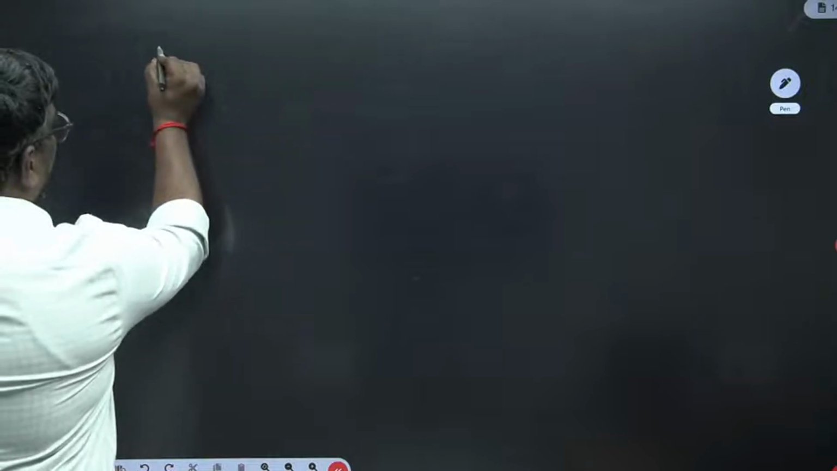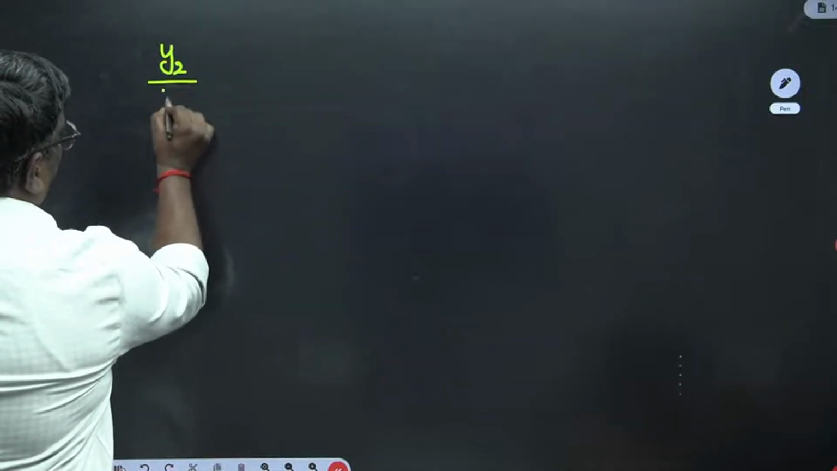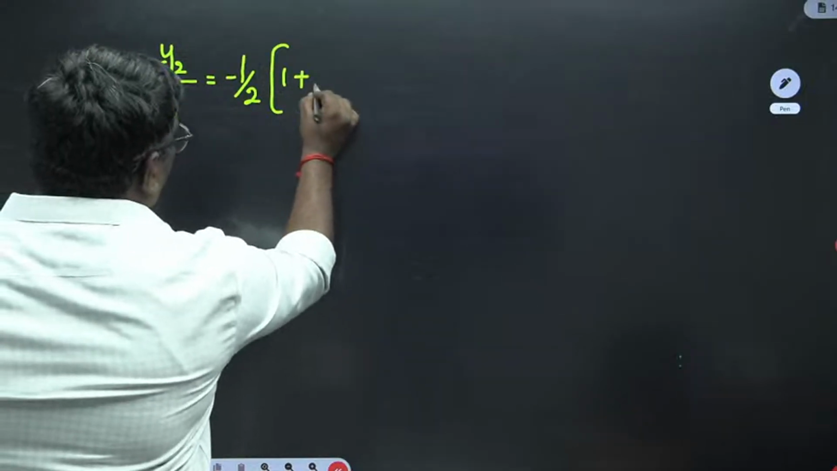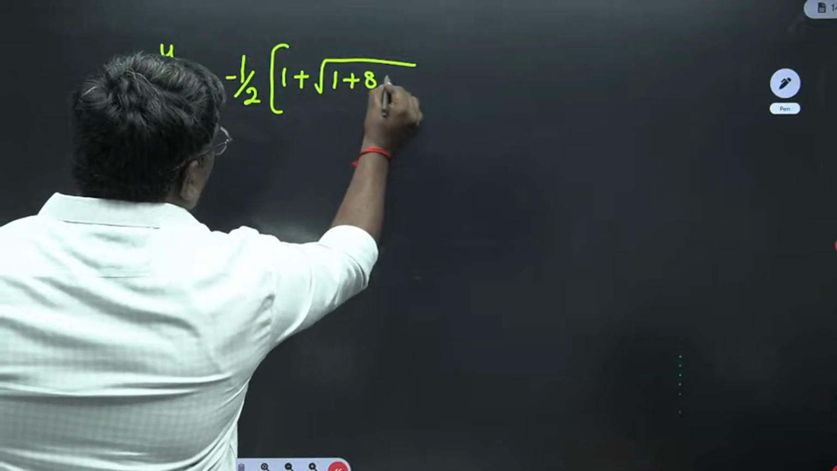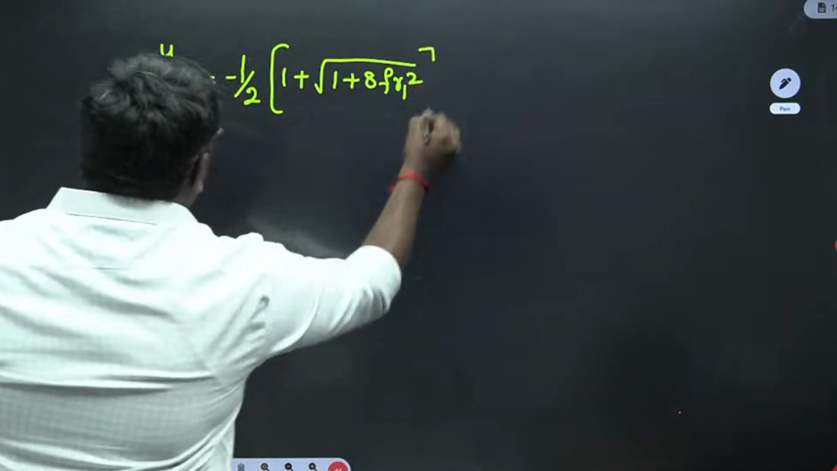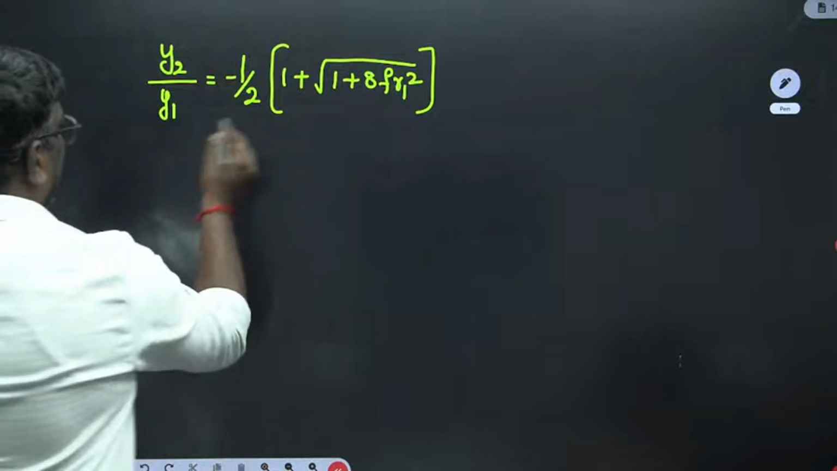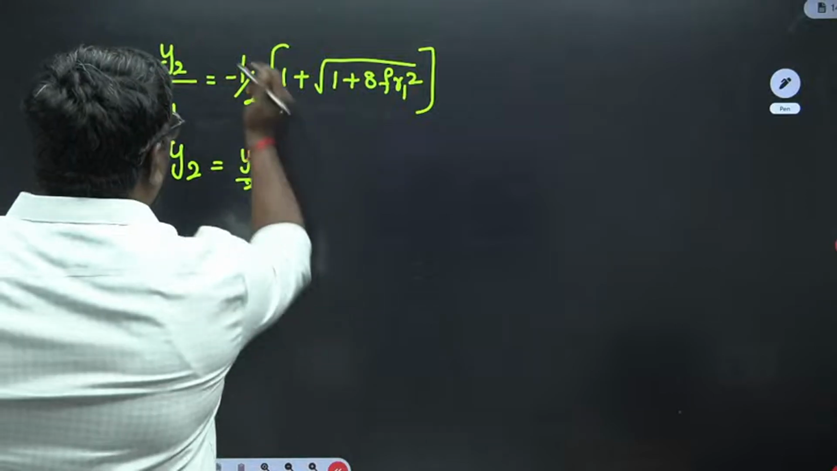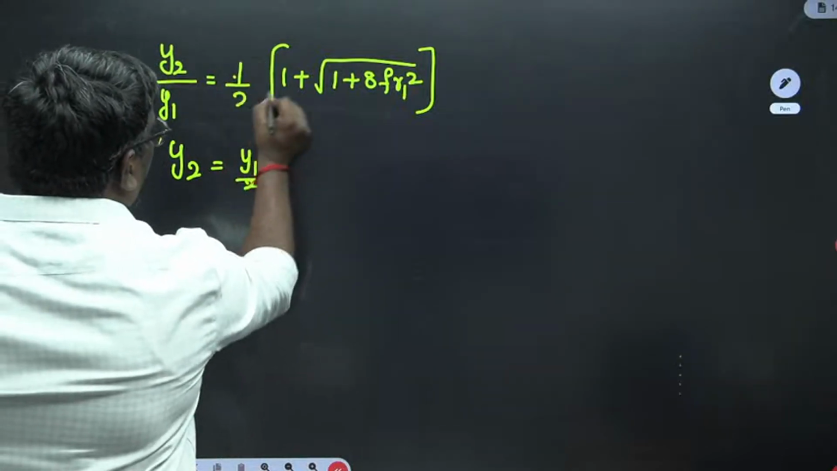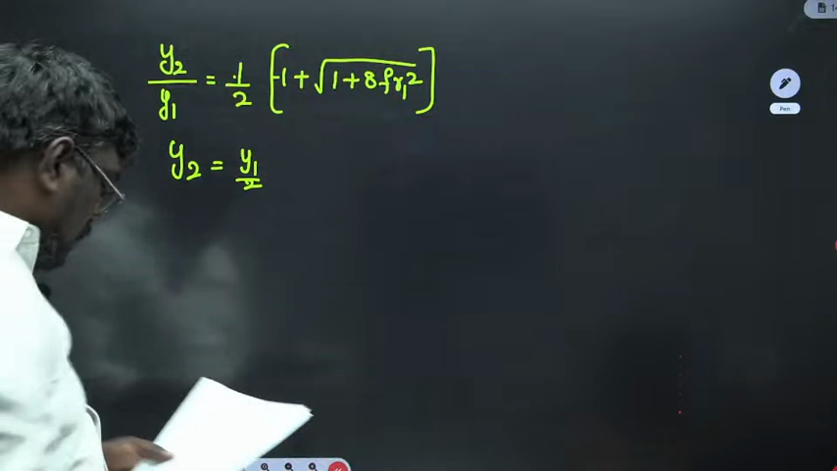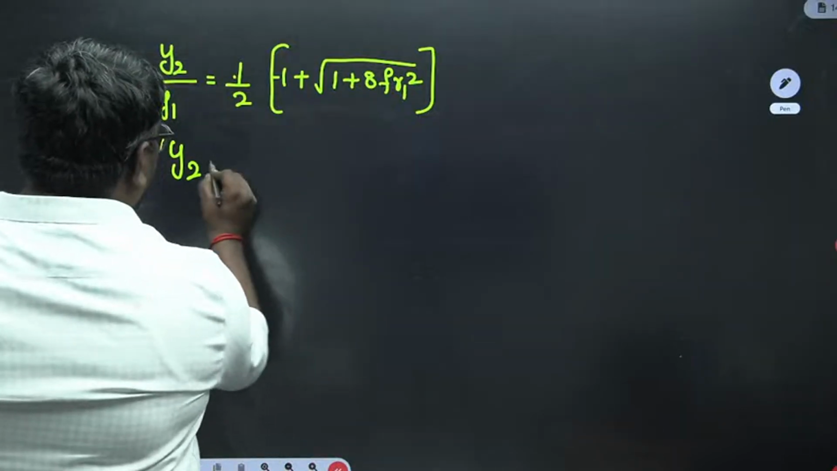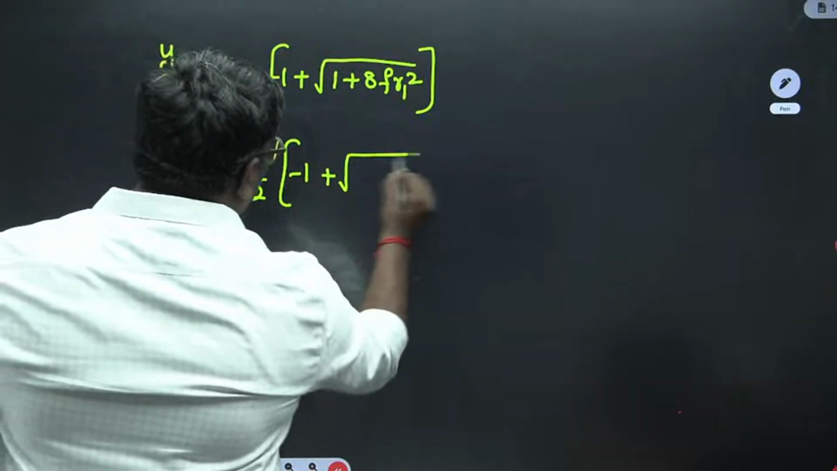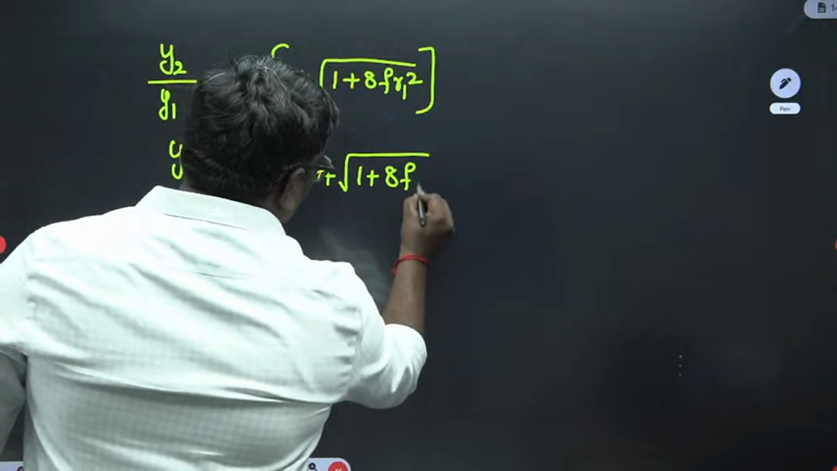Now see, students, you know Y2 by Y1 is equal to minus half into 1 plus root over 1 plus 8 FR1 square. Or you can write Y2 as Y1 by 2 into minus 1 plus root over 1 plus 8 FR1 square. Okay, this is the one.